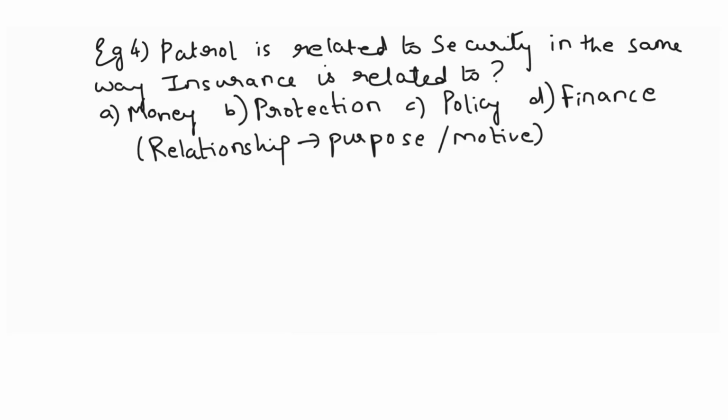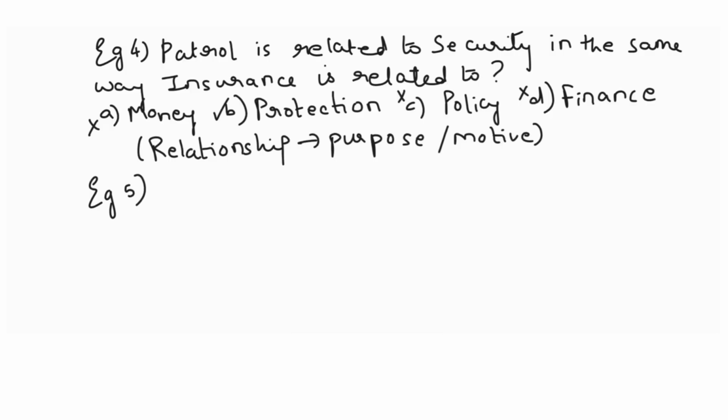So why do we do insurance? What is the aim of it? Money? No. You have to pay money for insurance, so that's another angle altogether. Then insurance comes in the form of policy, so we got nothing to do with it. It's not serving the word purpose. Then insurance is for finance? No, not at all. They are no way related. We get the insurance policy for our protection. So protection is the correct one. You have to understand deeply the relationship between the pair which is already given: petrol and security, how they are related. Same way you have to find out the word which is related to insurance.